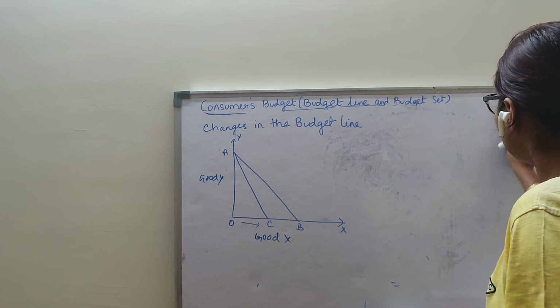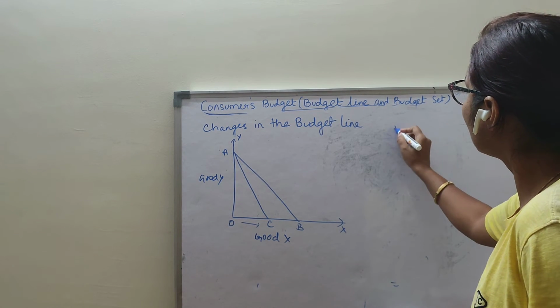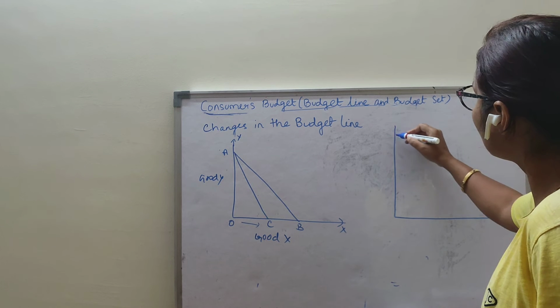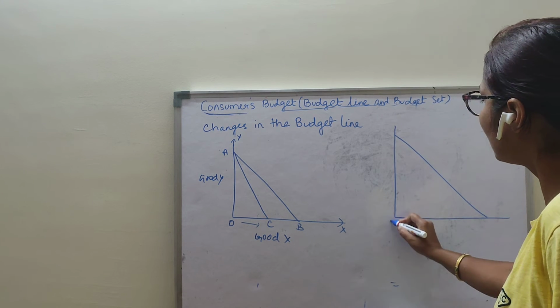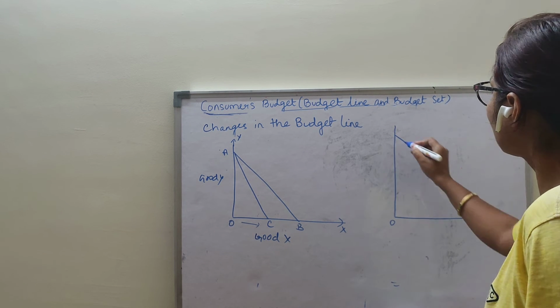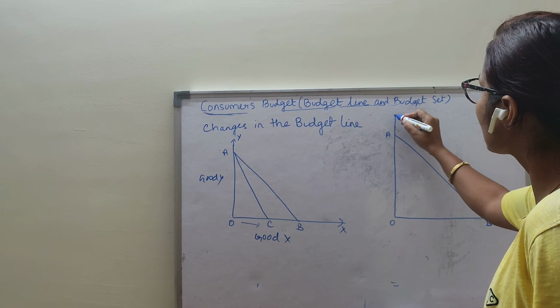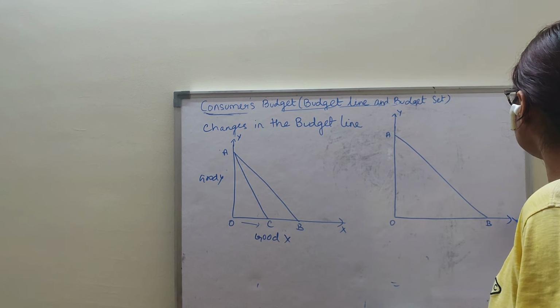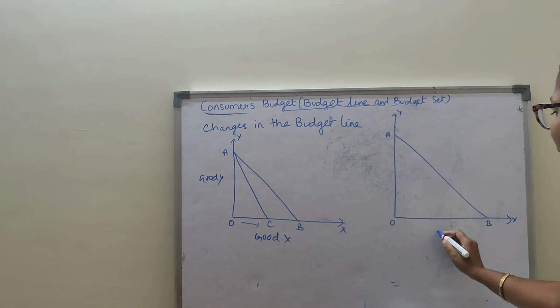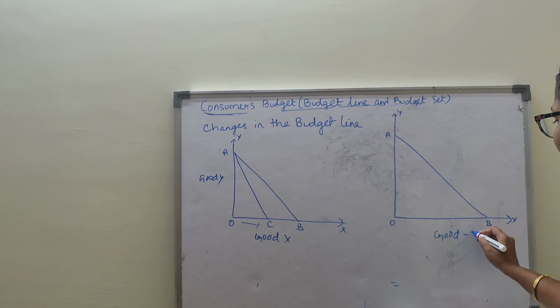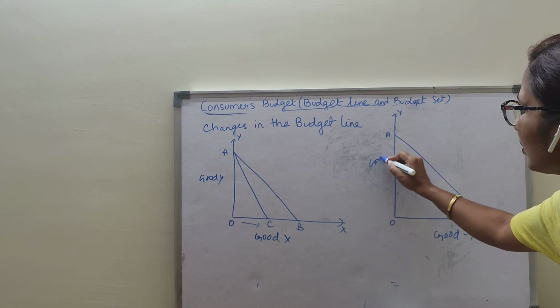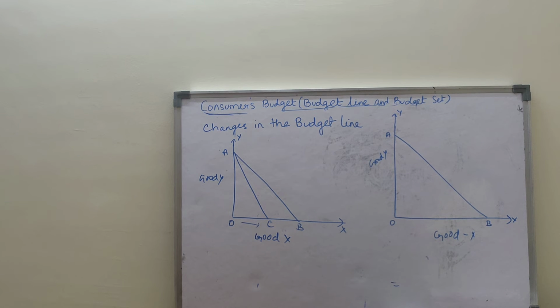Now see, this is good X and this is good Y. So when the price of good Y rises, my budget line will rotate to the left, obviously, is it not?